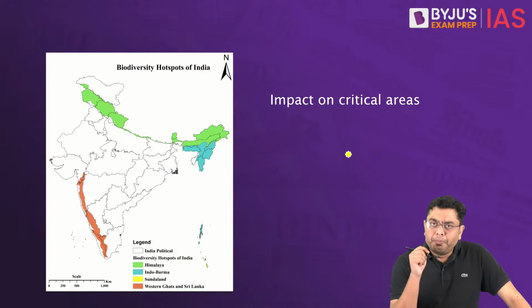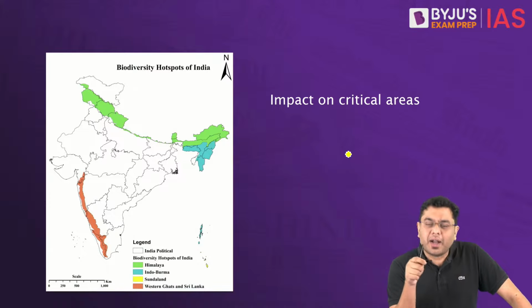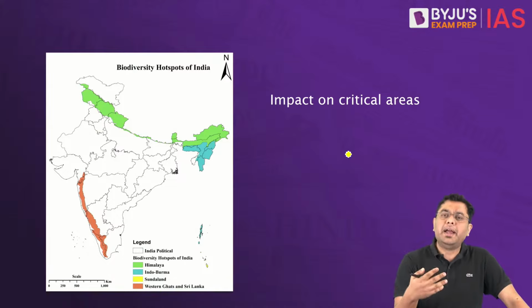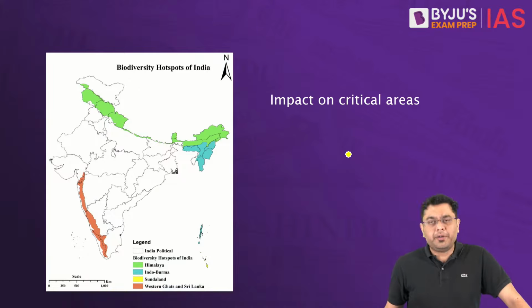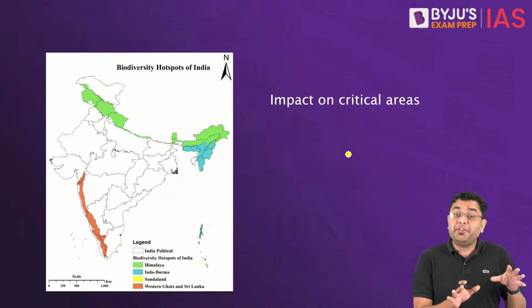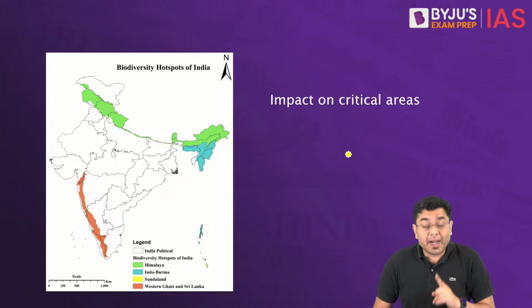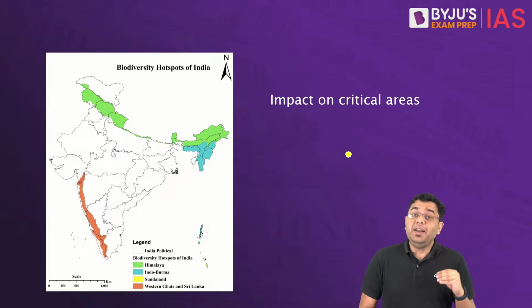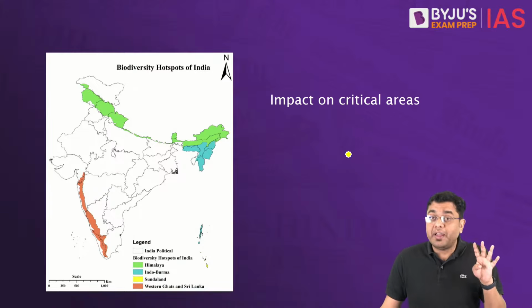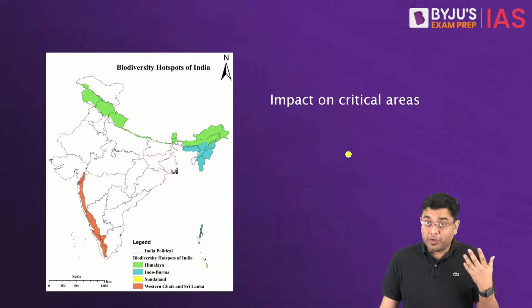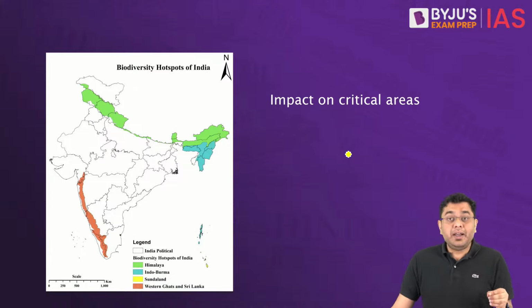Now, this particular bill also has a provision that areas within 100 kilometers of the bordering areas will be exempted from any kind of clearance which is required for construction activities for bolstering of security infrastructure. While the objective is significantly novel, very relevant and well suited, understand the impact of it. Now, India has 4 different biodiversity hotspots. I hope you are aware of which of these biodiversity hotspots actually lie in India.